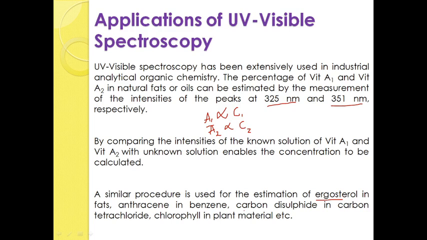And one more thing, chlorophyll in plant material. So, how much content of chlorophyll is present in plant material, that can be detected by using this quantitative technique of UV visible spectroscopy, that is Beer-Lambert's law. Okay. That means UV visible spectroscopy is extensively used for the determination of organic compounds quantitatively as well as qualitatively, right.